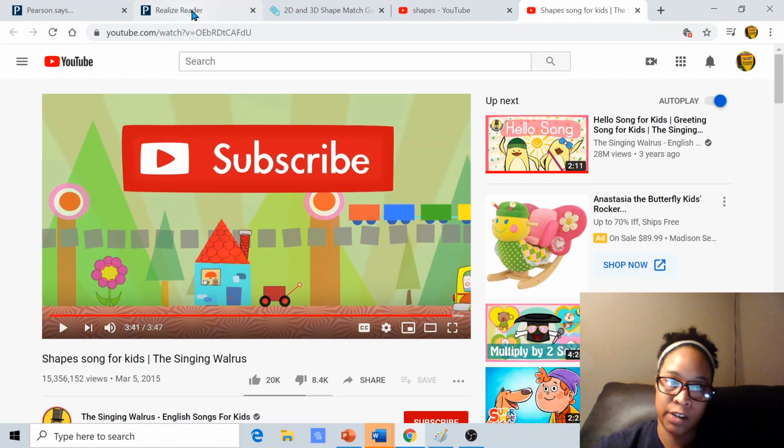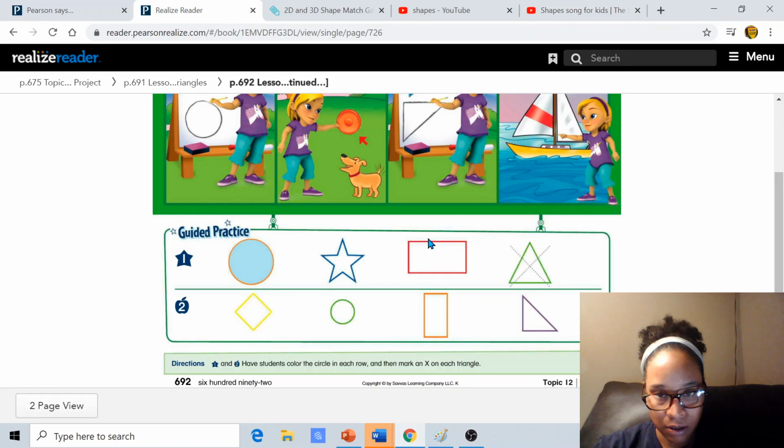No. What about this shape right here? No. What about this one? No. What about this one? 1, 2, 3. Yes. So we would have put an X on this shape here. Do you know what shape this is? Do you remember what that one's called? It goes around and around and around. Circle. Good. And what's this one? Star. Beautiful. And this one here. Long side, short side, long side, short side. What is that shape called?